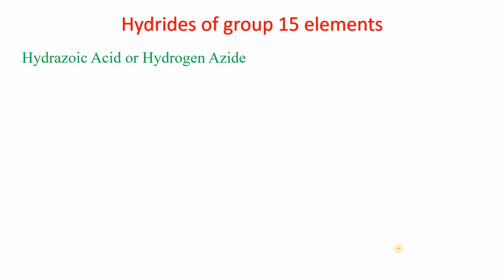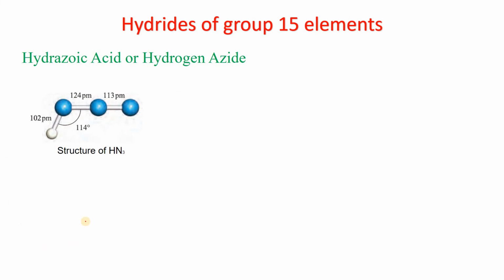Hydrazoic acid, or hydrogen azide, as we are continuing. So this is the structure. The blue balls are nitrogen and the white ball is hydrogen. Here the bond length and bond angle are shown. The angle is 114 degrees and the NH bond distance is 102 picometers.